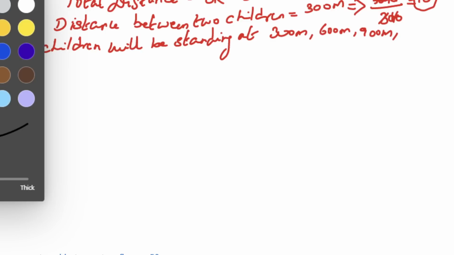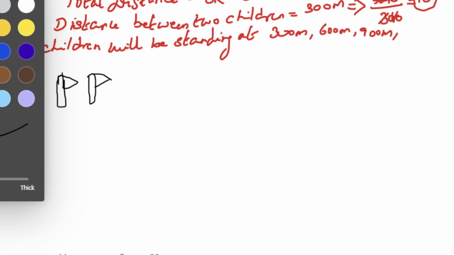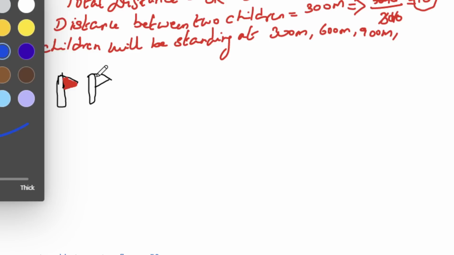I'm going to draw a flag here. So one more flag. Okay, let me color it with red and blue. So this is the red flag. Second one is blue flag.